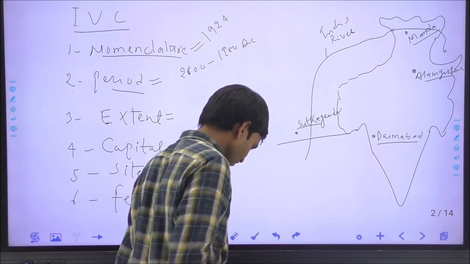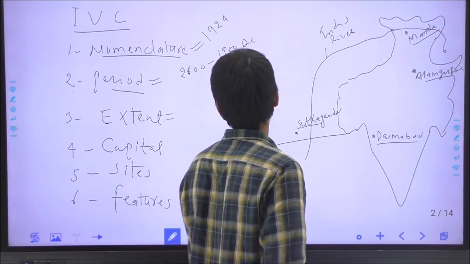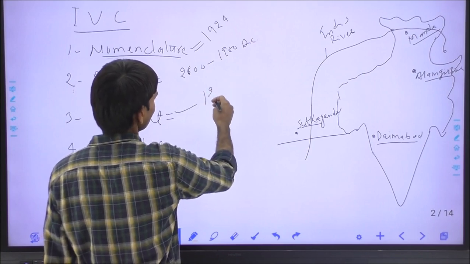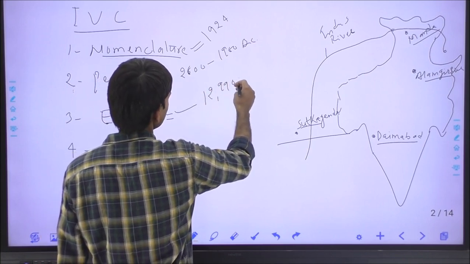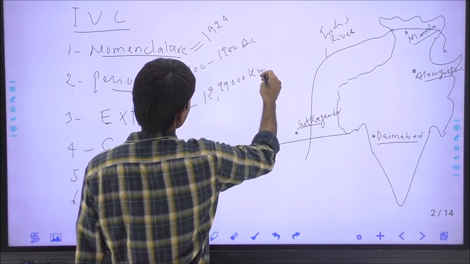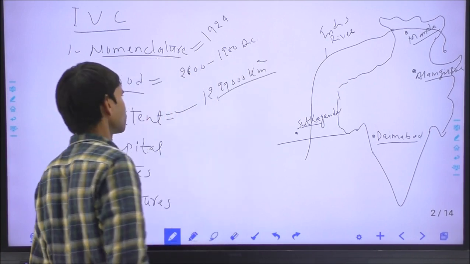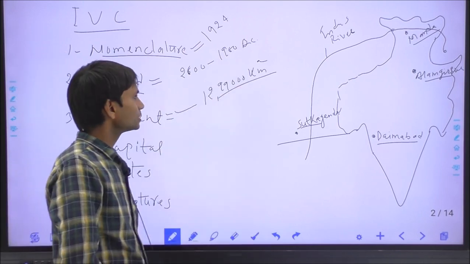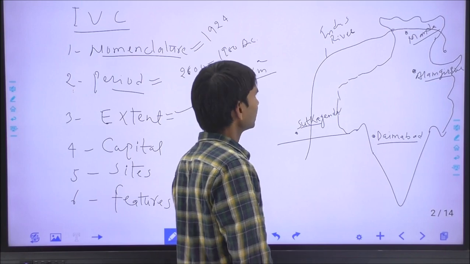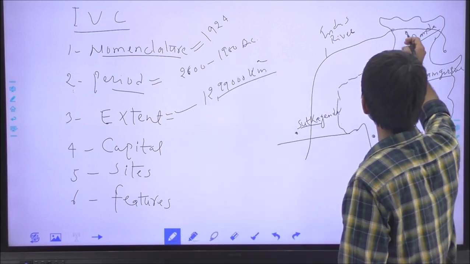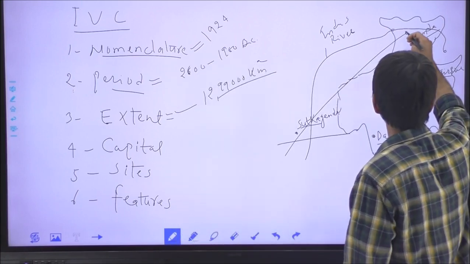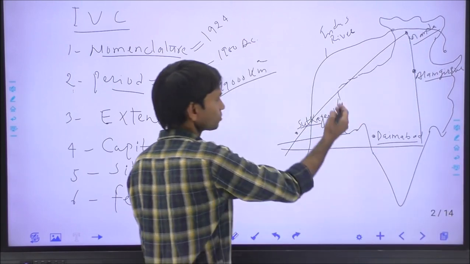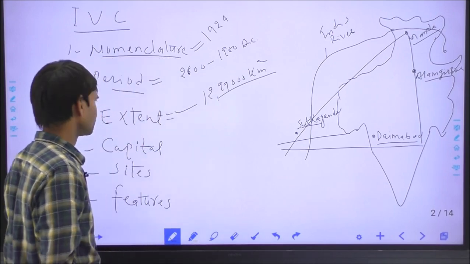And what was the geographical area and its shape? The geographical area of the Indus Valley Civilization was 12,99,000 square kilometers, and in round figures we can say it extended within 30 lakh square kilometers of geographical territory, and its shape was triangular. Through the perpendicular we can understand its shape. This was triangular in shape.